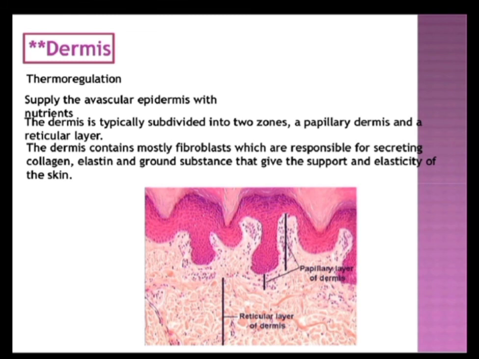So this was about the epidermis and the dermis. Next time we will study the hair, and I will tell you about the structure of the hair follicle. I will tell you about the classification of the sweat glands. There are apocrine glands and there are merocrine glands present in the skin at different areas. Then we will also talk about the sebaceous glands, and then we will talk about the nail also. So these are the appendages of the skin.